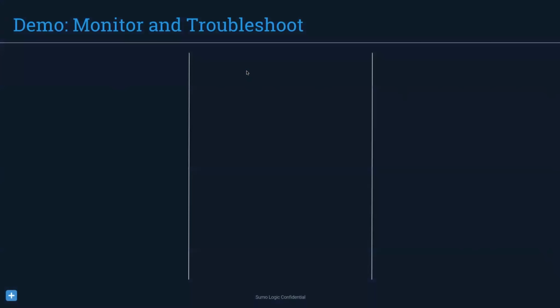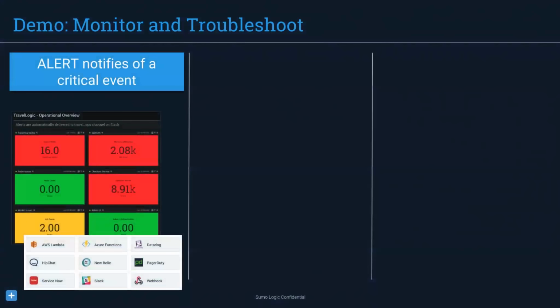So what we did in this demo was monitoring and troubleshooting, and we looked at three different phases of that. The first part was we looked at the alerts. So we looked at notifications of critical events. In this case, we saw a Slack message as an indication that an event had occurred, and we were able to go into the dashboard and use that view, a simplistic view in a good way, to identify something taking place. We were just able to go into the dashboard and see red bad, green good, and help start to drill down and see what was going on.